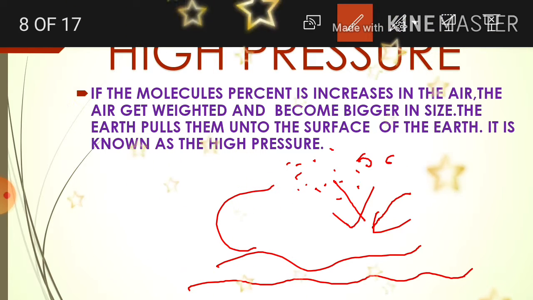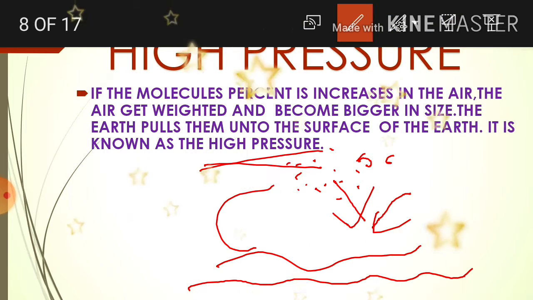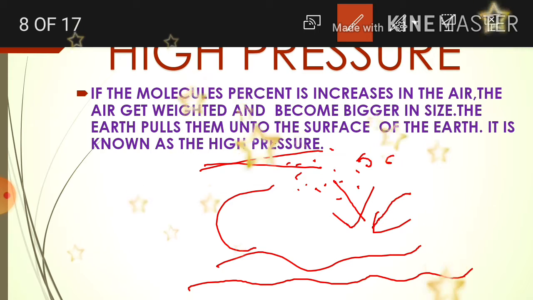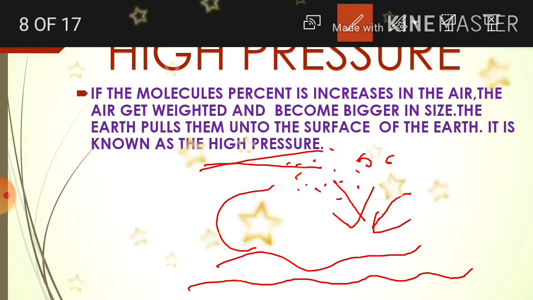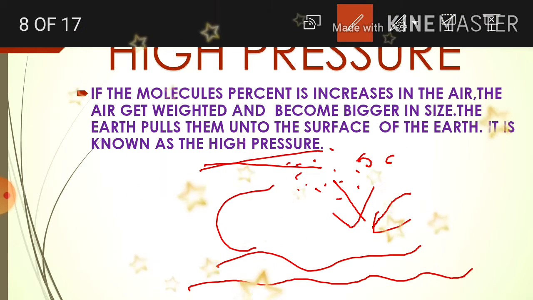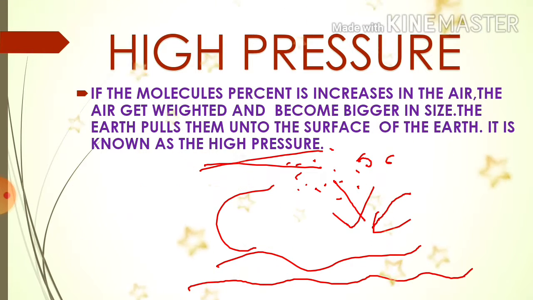That is called high pressure. High pressure means if the molecule percentage increases in the air, it gets weighted and becomes bigger in size, and the earth pulls them onto the surface. It is known as high pressure.